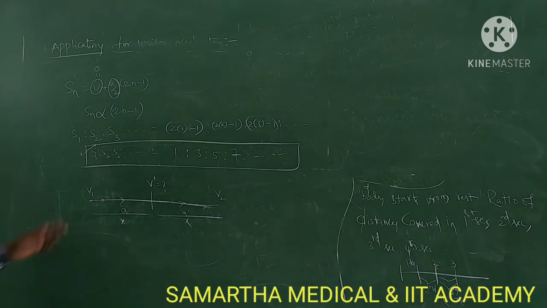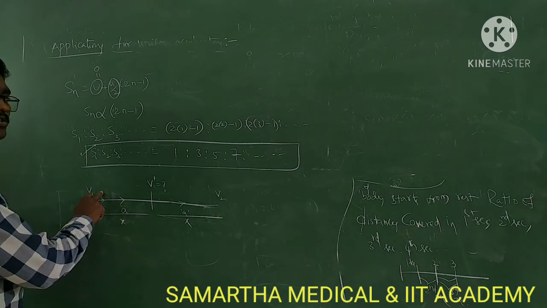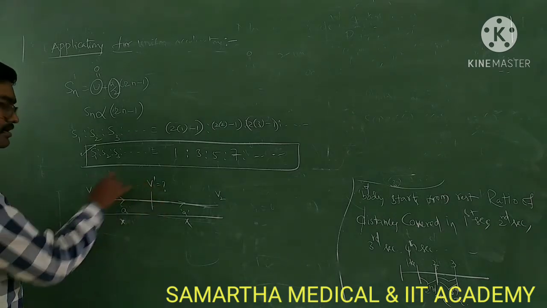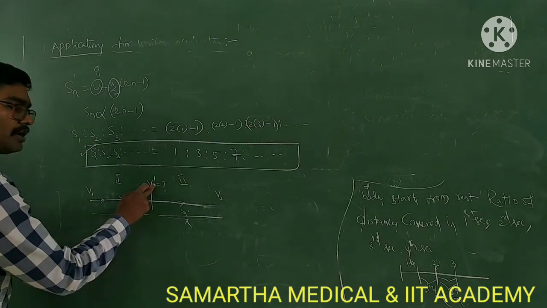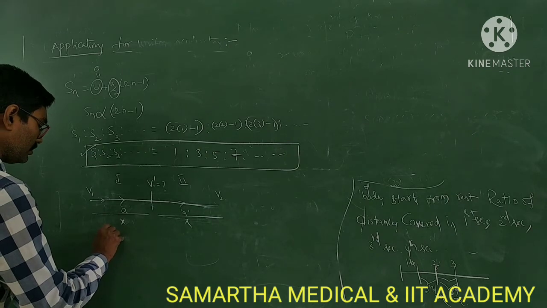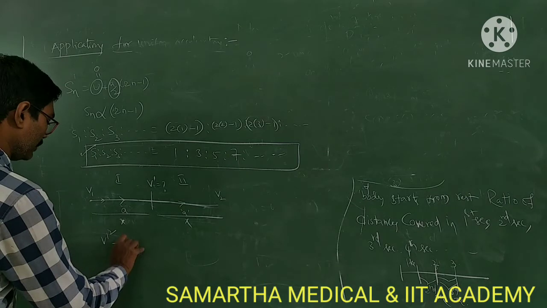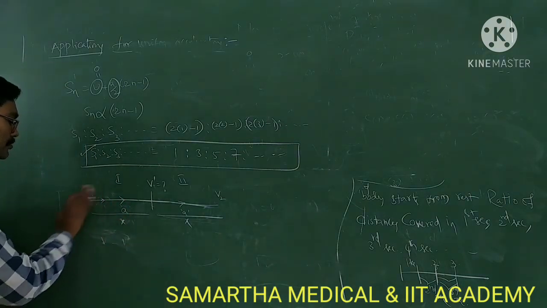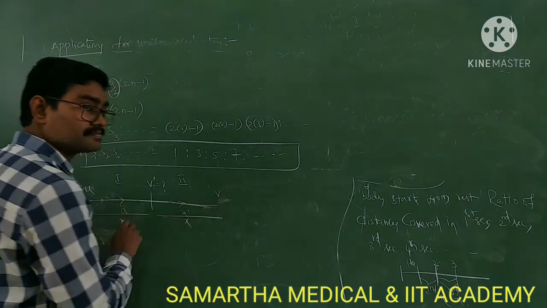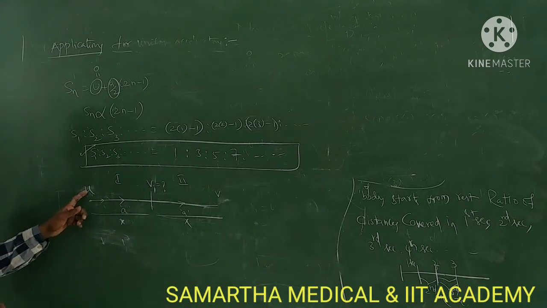Now you can use v square minus u square equal to 2as for this part. First case, second case. If you have confusion in notations, we will take this as u and this as v, and this middle velocity as v1. I need to calculate v1.